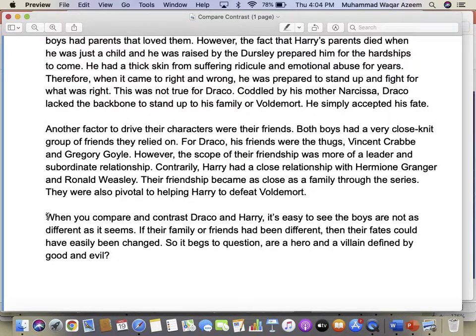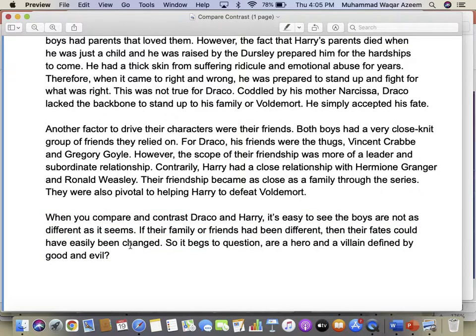Would you please read this last paragraph too? When you compare and contrast Draco and Harry, it's easy to see the boys are not as different as it seems. If their family or friends had been different, then their fates could have easily been changed. So it begs the question, are a hero and a villain defined by good and evil? Okay, all right.